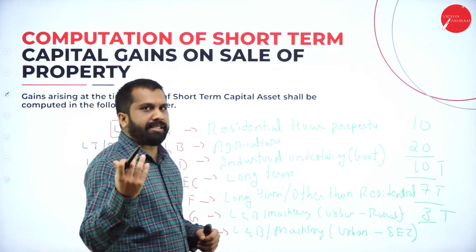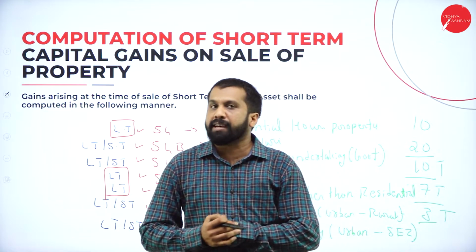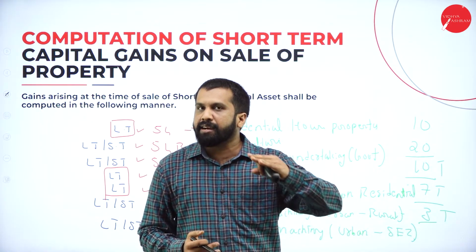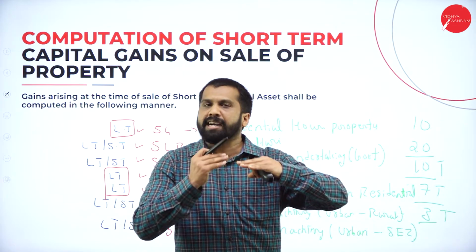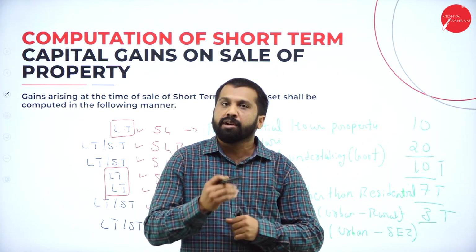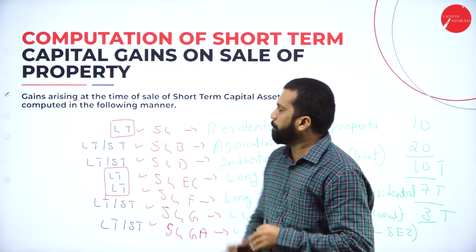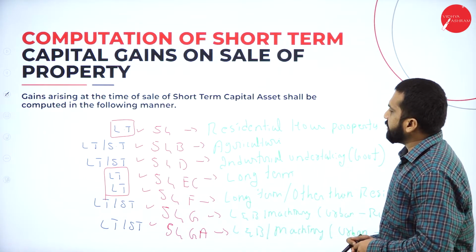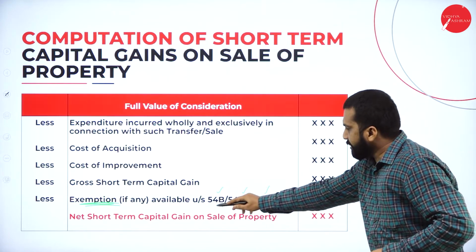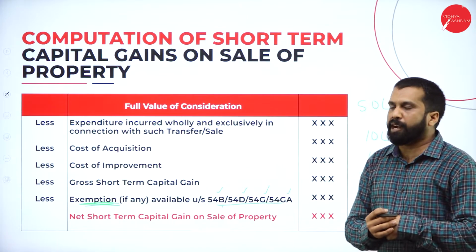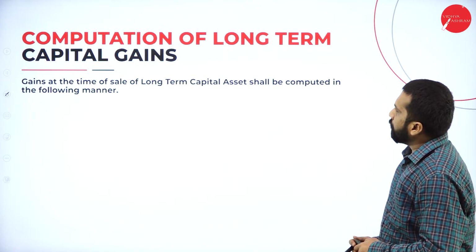The government has made certain areas called special economic zones to improve that particular area. The tax rate will be less and they will give some exemptions to improve the industries in that particular place. Now, hope you understood these are the sections you have and these are the sections you can claim as deduction under short term. Now, we'll go to long term.